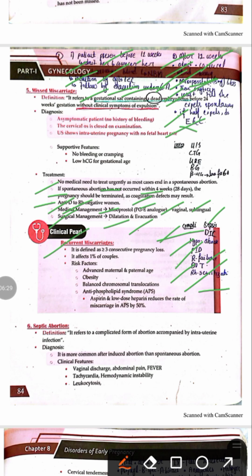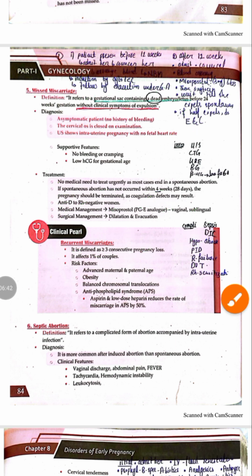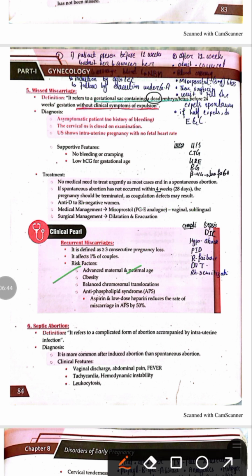Next one is the recurrent miscarriages. Recurrent miscarriages are defined as three or more consecutive pregnancy losses, and they occur in about 1% of couples. The risk factors for recurrent miscarriages are advancing maternal and paternal age, obesity, chromosomal abnormalities, and antiphospholipid syndrome. Antiphospholipid syndrome is the most common cause of recurrent miscarriages. For antiphospholipid syndrome, we give the patient aspirin and low dose heparin, which reduces the rate of miscarriages in APS by 50%.